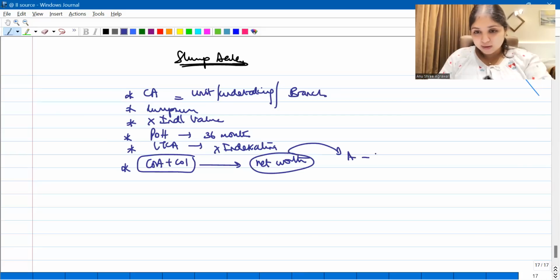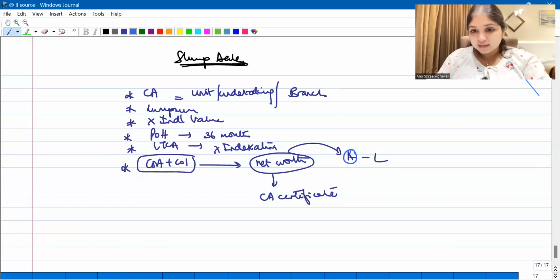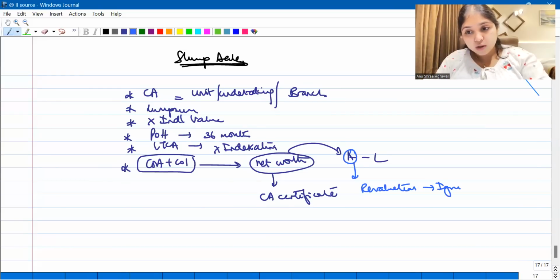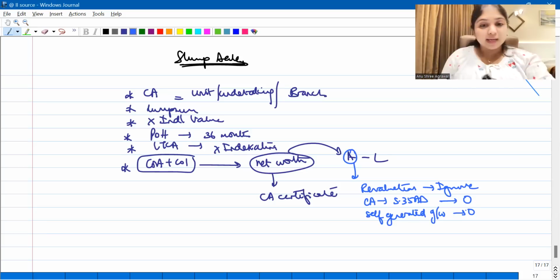Net worth means assets minus liabilities. For this net worth, we need one chartered accountant certificate certifying that the net worth calculation is correct. Now, whenever you're calculating the assets number, in case any asset has been revalued, what will you do? Revaluation you will ignore. You're not supposed to consider the revaluation. Then, in case you have any capital asset for which 35AD deduction you have claimed, for that capital asset you will take the value as 0. And in case you have any self-generated goodwill also, you will take the value as 0.